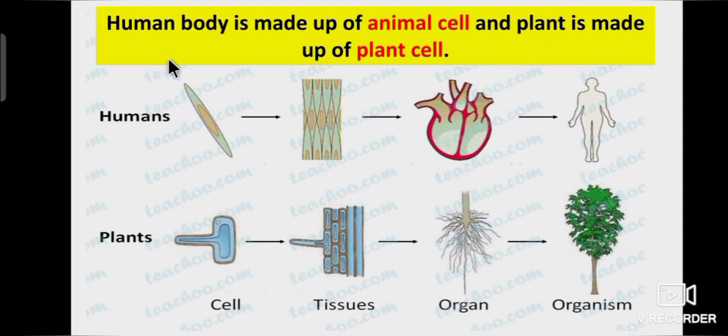Children, the human body is made up of animal cells and plants are made up of plant cells.